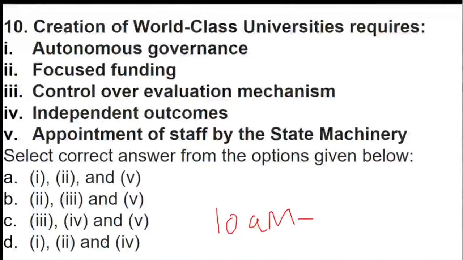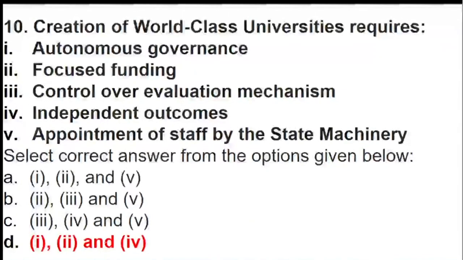Let's see now what the prerequisites are. When we talk about the creation of a world-class university, you require the governance, that is the rules. You need proper focus funding and independent outcomes. Evaluation and staff depend on the situation; they are not a mandatory prerequisite. It is appointment of staff and control over evaluation. Once things are in place this can be done, but the prerequisite is the governance, that is the rules. It is basically the funding, and the outcomes, the results for which your university